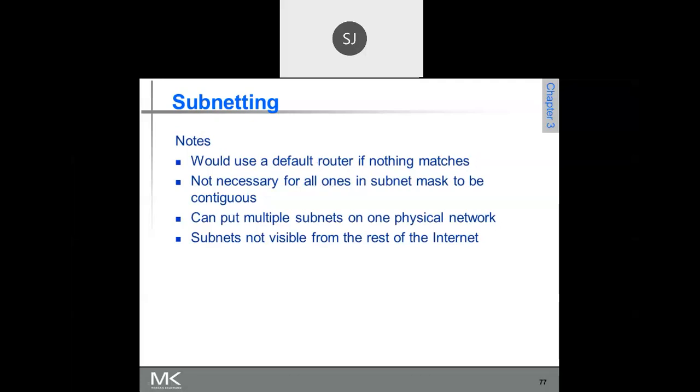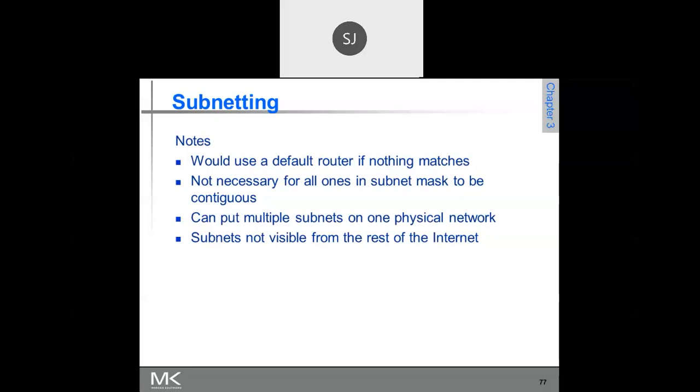Another thing is, if you have a bigger network, suppose I have 1,000 hosts in a network, then in a single router, I need to maintain the addresses of all the 1,000 hosts. That consumes a lot of space, and routing will also be very slow, because whenever I want to route, I need to search all the 1,000 addresses. So the number of entries will be more, and the searching time will be more.